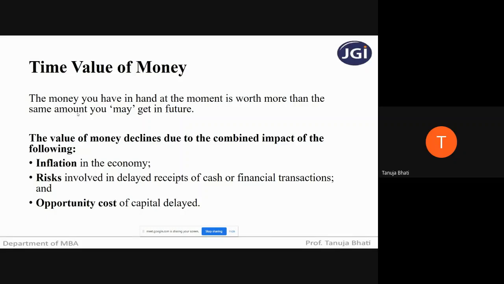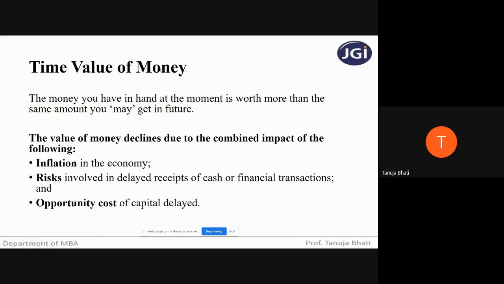Simply as the name goes, time value of money, we come to understand that the value of money keeps changing with time. Though the amount of money may be the same, the value will differ depending on the changes in time.